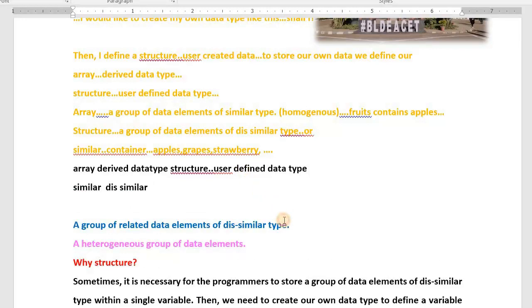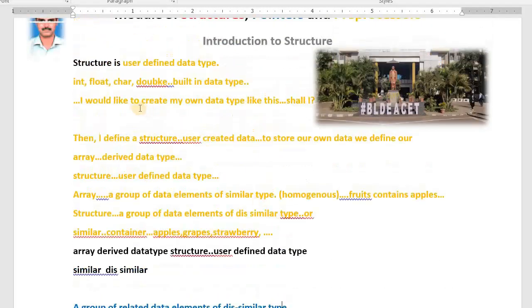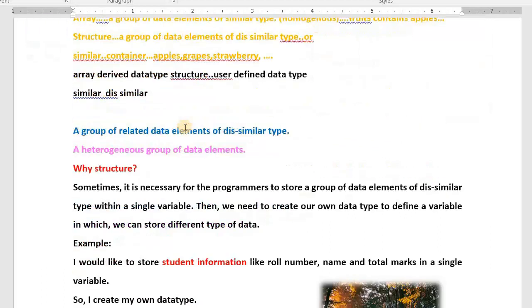Next, I start. I only taught you what is structure. Now, why we need structure, that we will discuss. For example, sometimes it is necessary for us to store a group of data elements of dissimilar type within a single variable. Within a single variable, I want to store a group of data elements of dissimilar type. Then how shall I? Then we have to create our own data type.